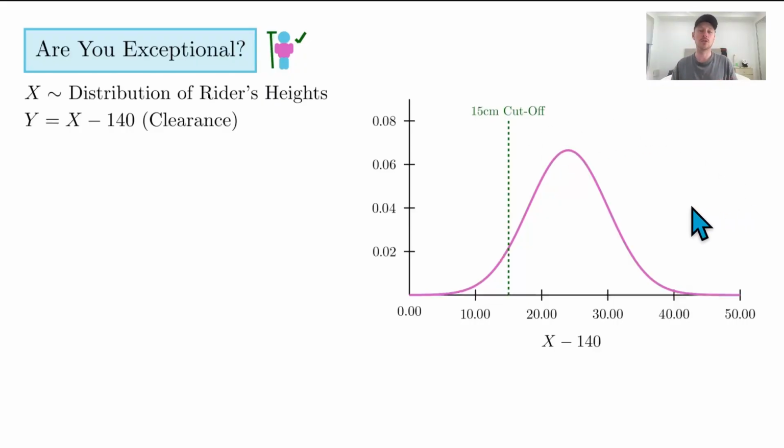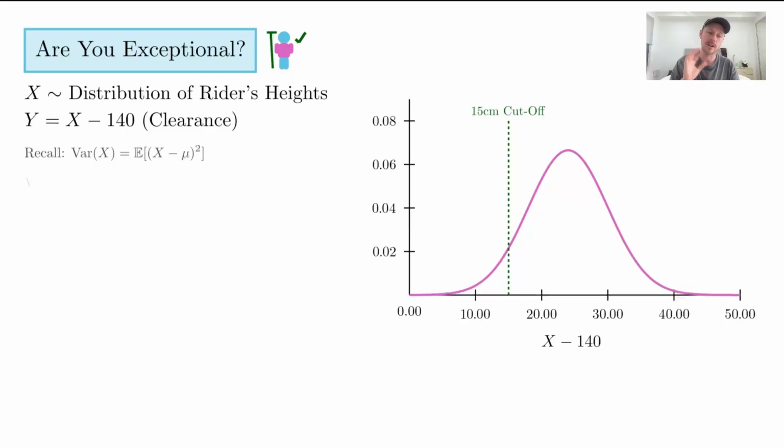And so the question I'm interested in in this video is, has that changed any of the variance? Has that changed the spread of people's heights? I think you might have noticed that the shape of this distribution actually didn't change, and that should make sense. Essentially what we've done is, by taking away 140, we've just shifted everything left and made 140 the base case, or the baseline height. And then obviously people under 155 centimeters are not allowed on the ride, and those above 155 centimeters are allowed on the ride, because that was the distribution. So the takeaway is that this doesn't change the variance.